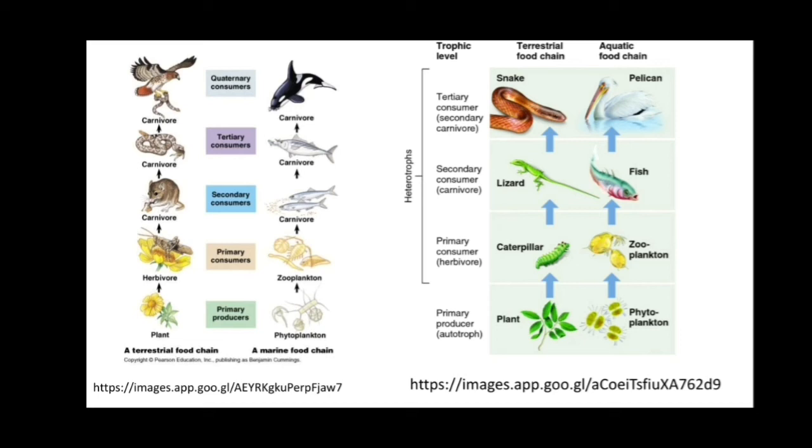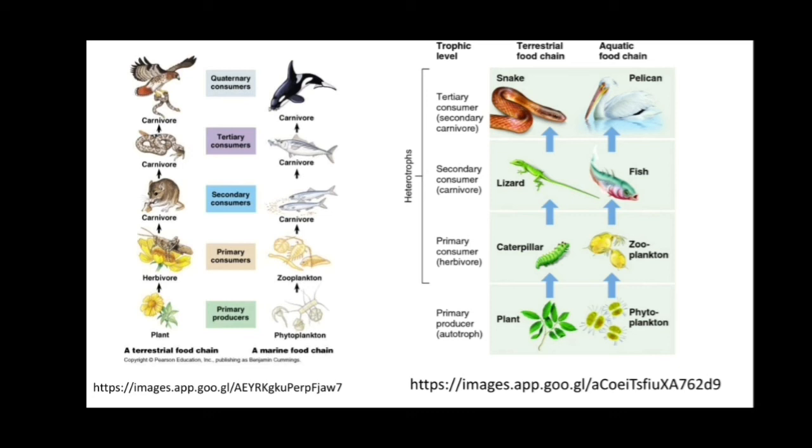The phytoplanktons synthesize their food with the help of photosynthesis, that's why they are phytoplanktons. The phytoplankton is eaten by the zooplankton, which is eaten by the carnivorous small fish. These small fish are eaten by the carnivorous large fish, and this large fish again is eaten by the top consumer or the quaternary consumer.